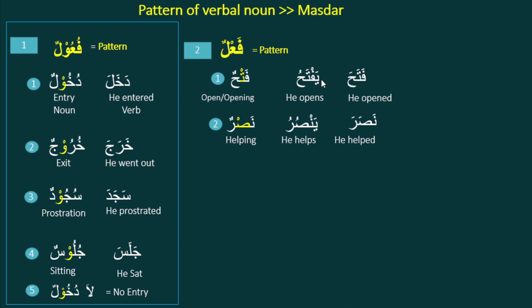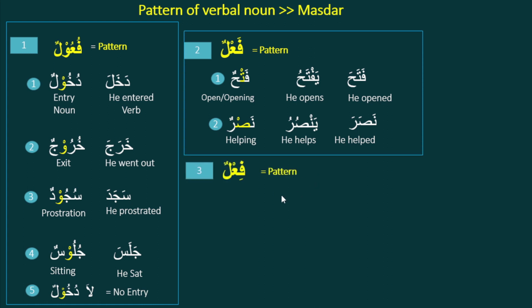Here it will be i because the middle letter is fatha. So the amr will be iftah, and the last letter will be sukun. Yansuru will be unsur, as the middle letter is dhamma, so the amr will start with u. It will be unsur.